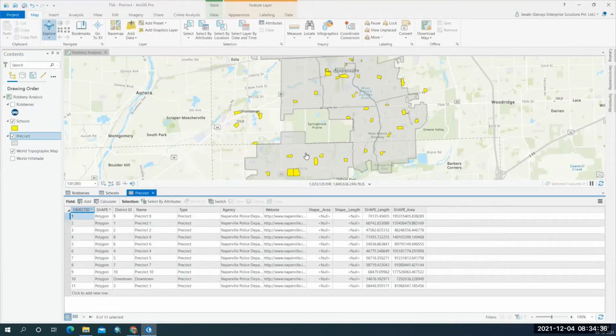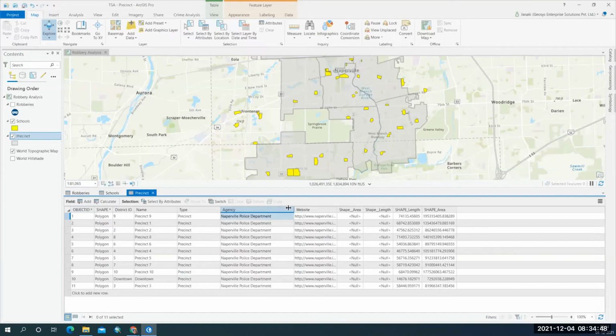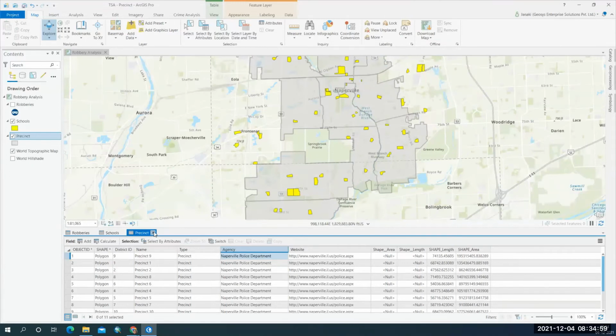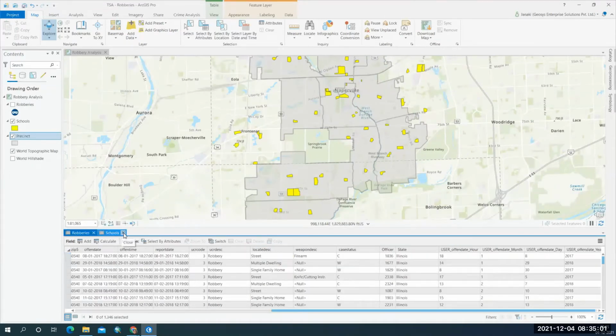And the other one which we have at the back is our municipalities, and when the robberies occurred, in which agency it was reported. So that particular agency information and the website in which those incidents were reported were recorded here. Okay, so I think we are clear with the information which we have at this time.